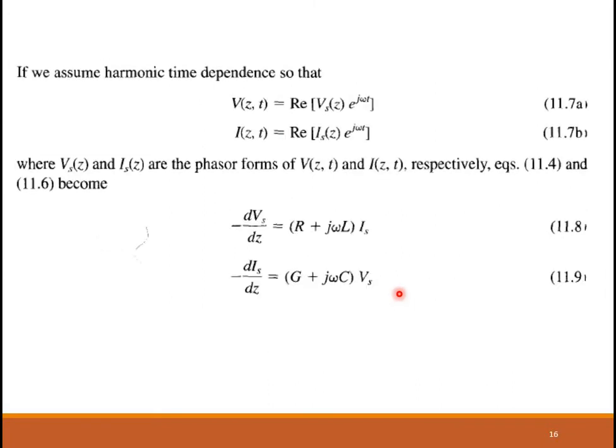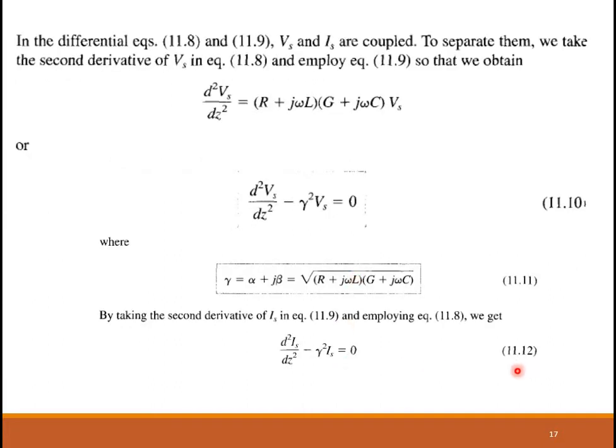Similar approach: take the second derivative of this term, and in place of dVs by dz, substitute from 11.8. When you rearrange, you will get 11.12. The approach is the same and you'll get this expression. So 11.10 and 11.12 are the two wave equations for voltage and current. If you see, the form is similar to that of the wave equations obtained for plane waves in the previous module.